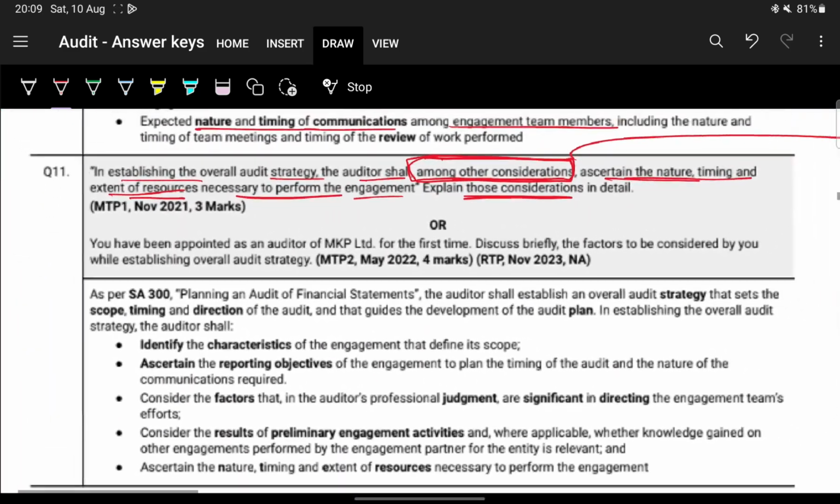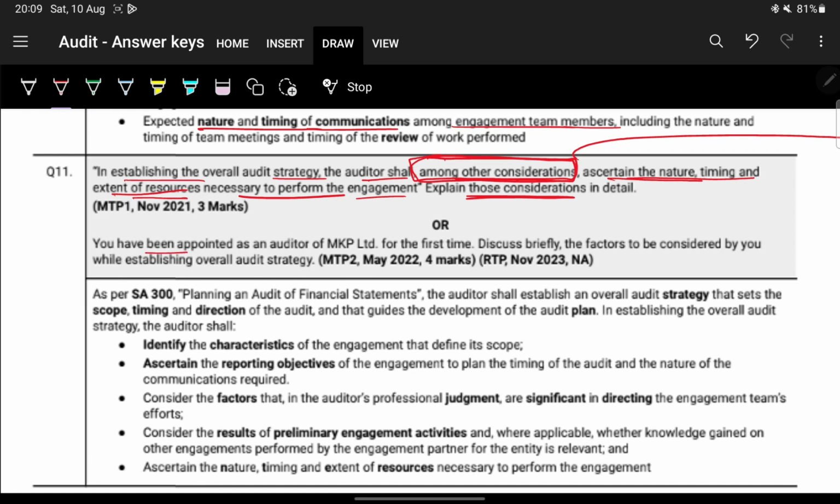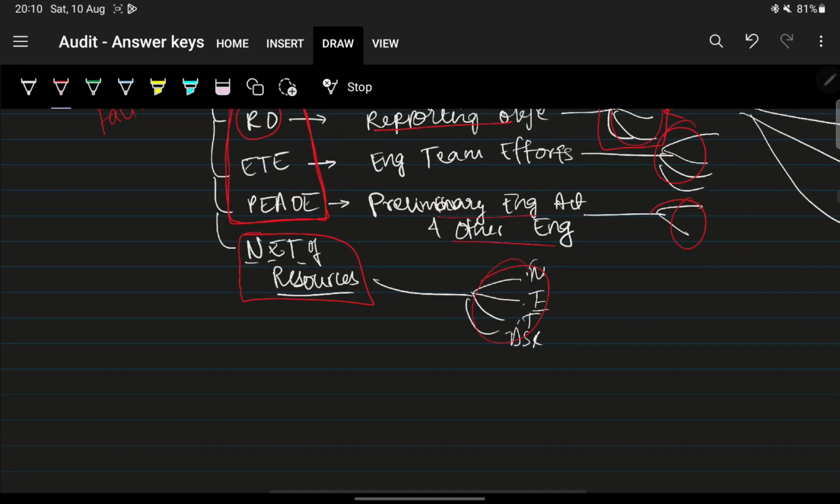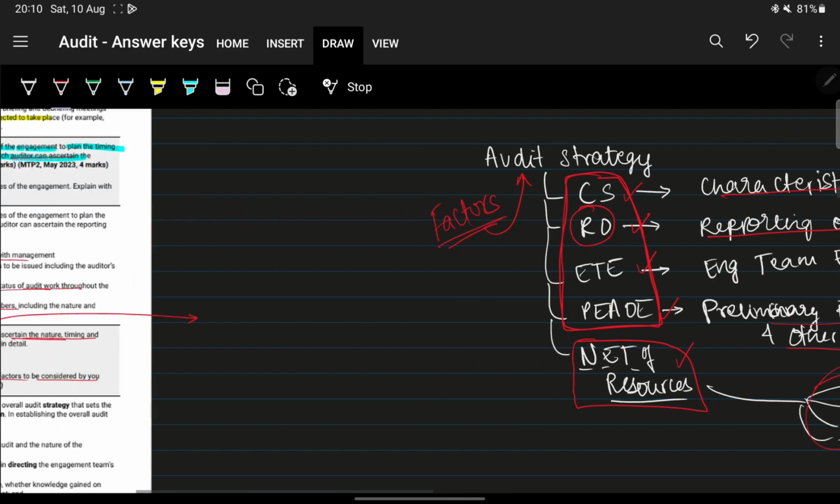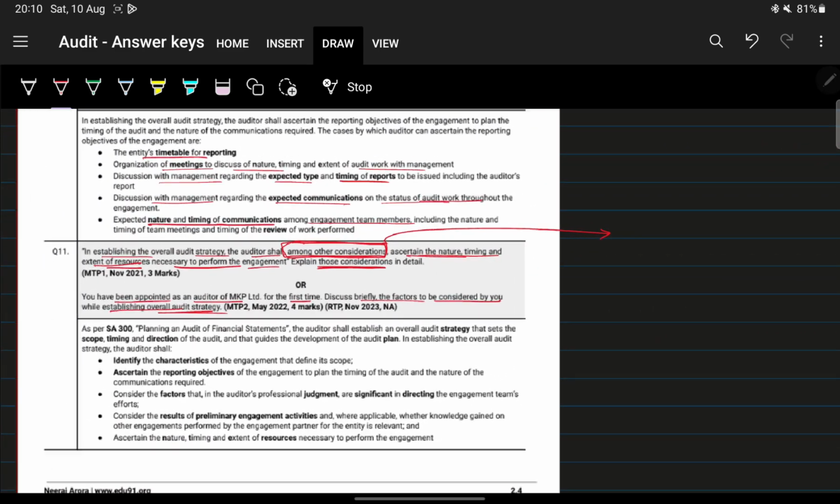Next. Here also again, you have been appointed as an auditor of MKP Limited for the first time. Discuss briefly the factors considered by you while establishing an overall audit strategy. Again, factors to be considered while creating an overall audit strategy. First is characteristics and scope, reporting objectives, engagement team efforts, preliminary engagement activities and other activities, and nature, extent and timing of resources. That only you will have to explain in detail.